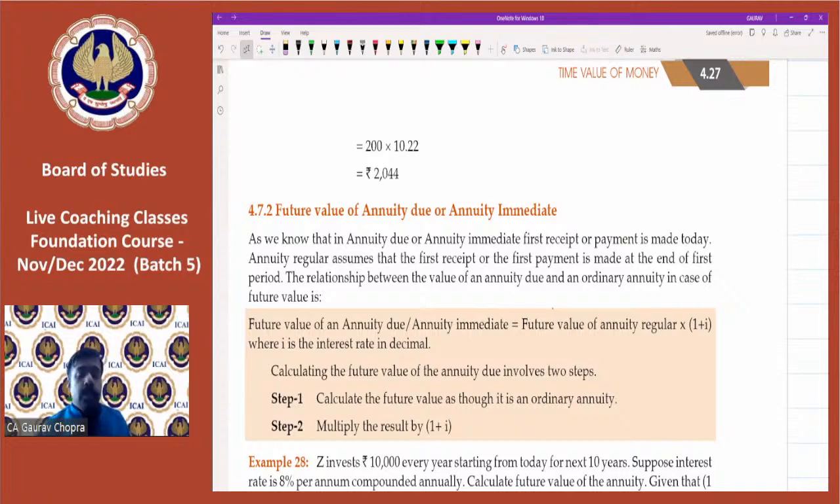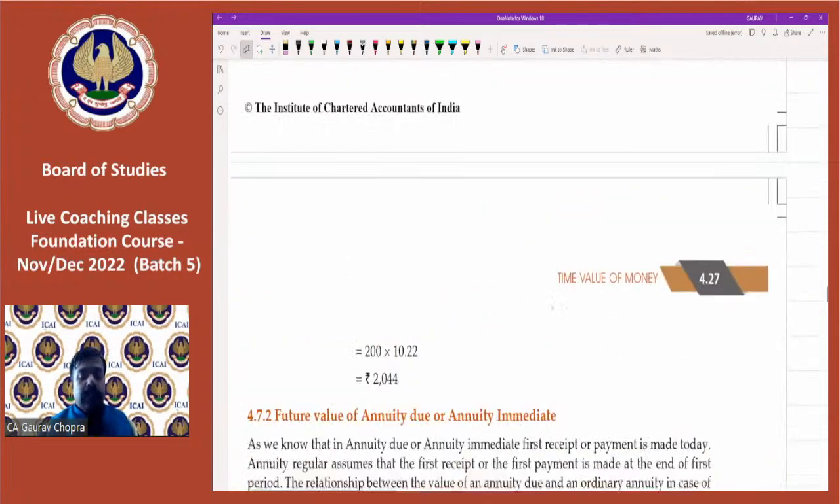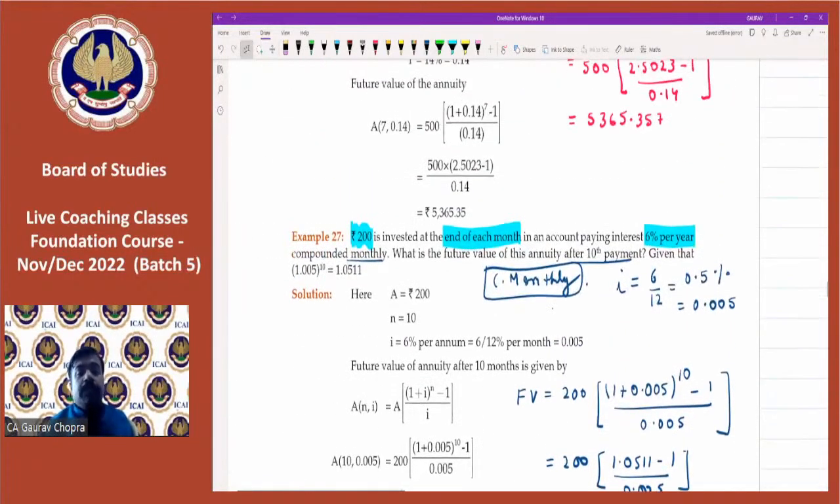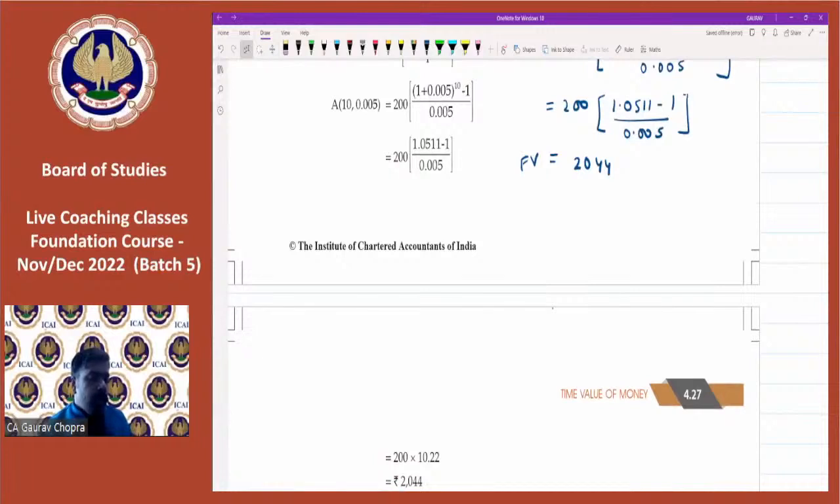Okay. So now, in both these examples, what is the common difference? What is the difference basically? The formula was the same, but in illustration number 26, the payment was done on yearly basis, whereas in 27, the payment was done on monthly basis. So this is the key difference between the two. All right. So now most of you have given the correct answers.